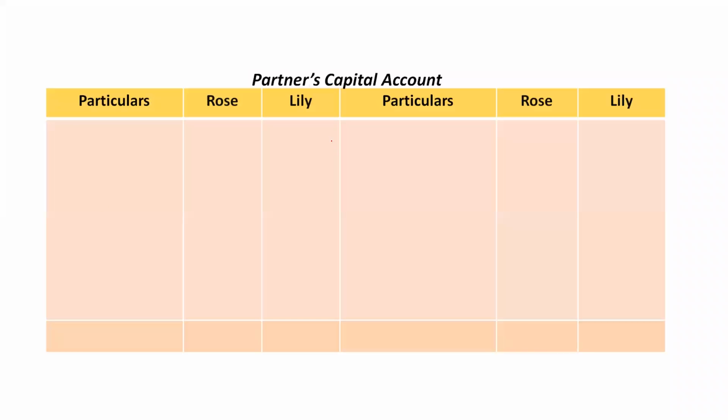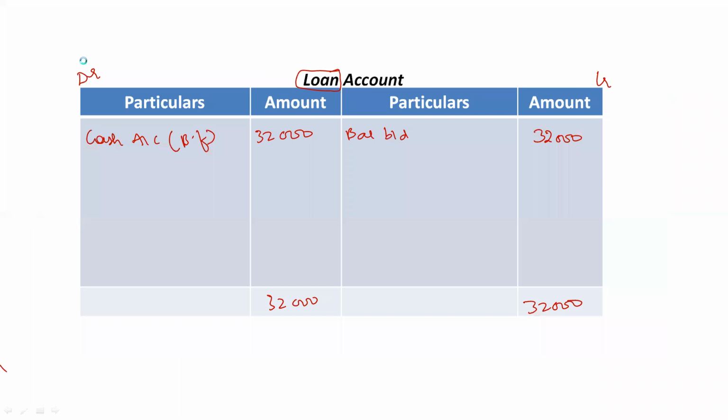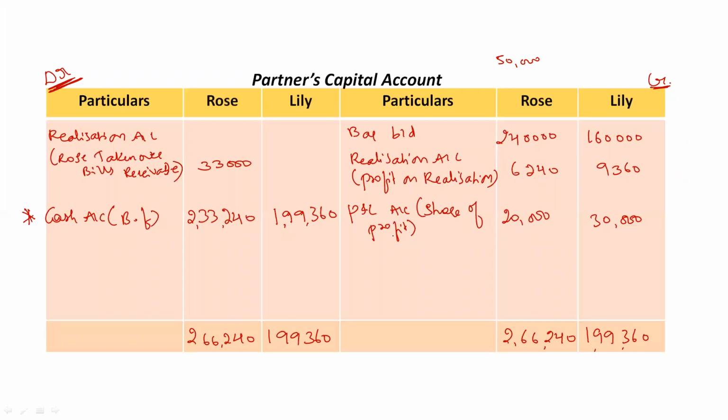Next, refer partners capital account and check what all cash entries we have here. Okay, so on the debit side we have a single cash entry, that is the remaining capital of the partners. Okay, so I told you this should be transferred to cash account, right? Here in partners capital account, it is on the debit side. So in the cash account, we will take it on the credit side as partners capital account. Okay, Rose and Lily. So just mention their difference amount here.